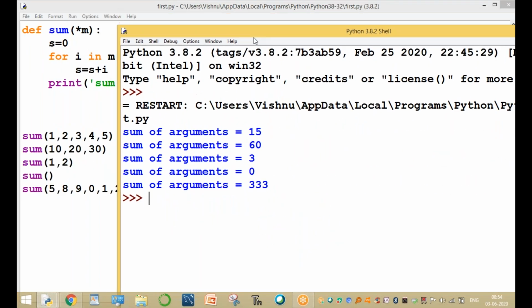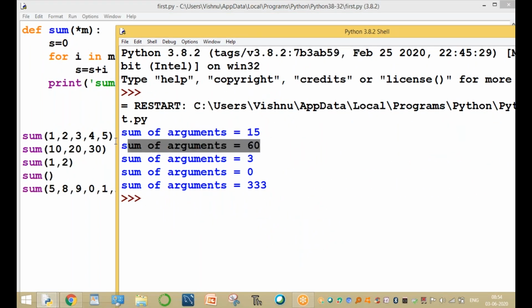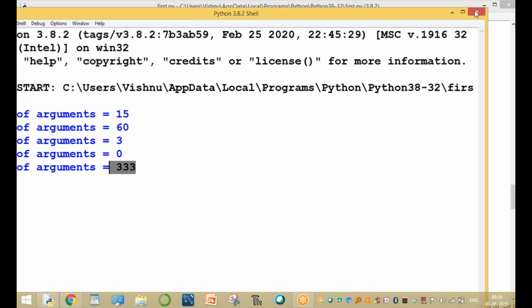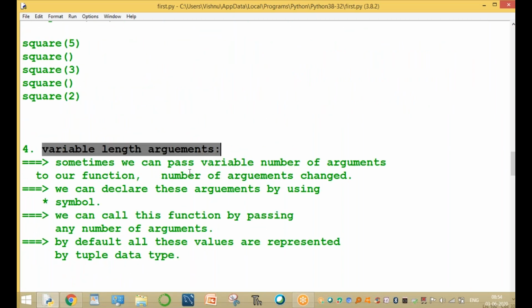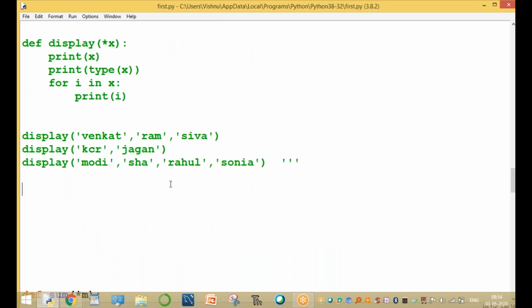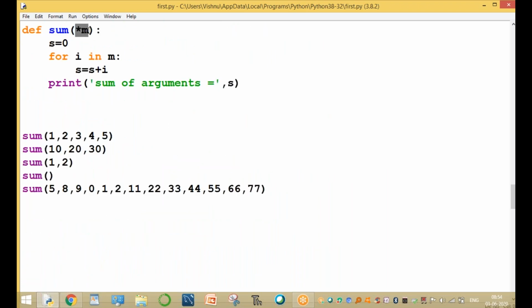In the first call, the sum of arguments is 15. Second call, the sum is 60. Third call, the sum is 3. Fourth call, 0, no arguments, so the value equals 0. Fifth call, more than 10 arguments, automatically summed. So this is called variable length arguments. Clear, guys? You show variable length arguments by using the star symbol in the function definition, in the place of formal arguments. Another argument type is the keyword variable length argument. We will explain that tomorrow, not today.